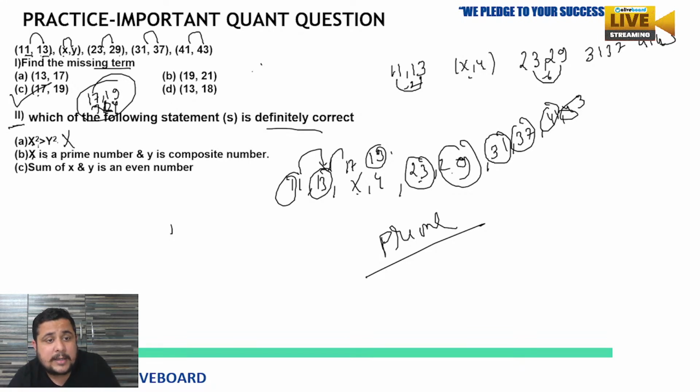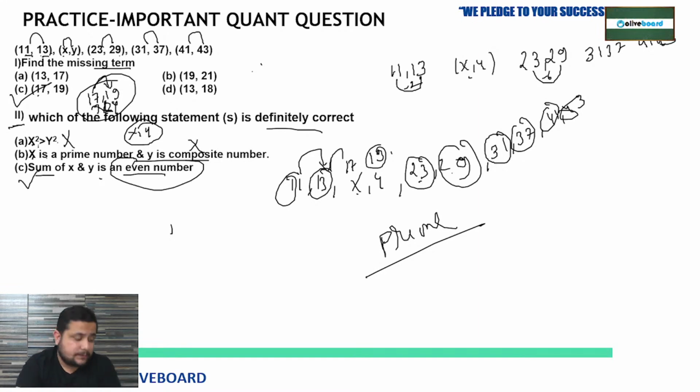Now the second: x is a prime number and y is a composite number. As we can see, x and y both are prime numbers, so statement B is also incorrect. Now see, the sum of x and y is an even number. Both numbers are odd, and the sum of odd numbers is always an even number. So this one is correct. Option C will be the correct answer.